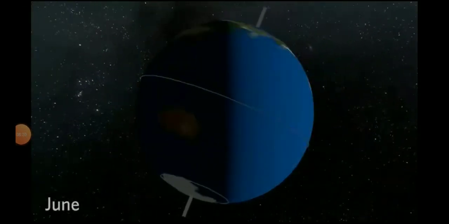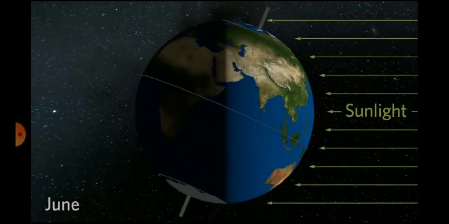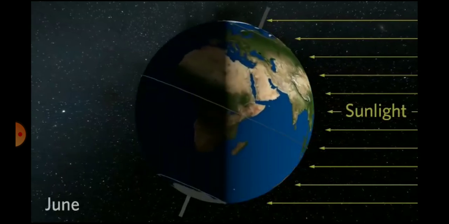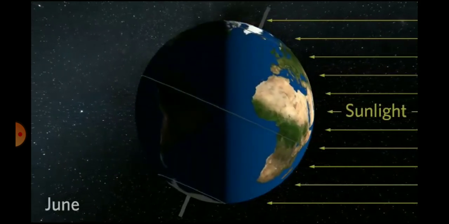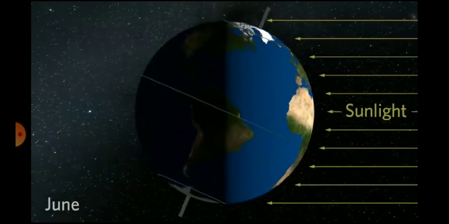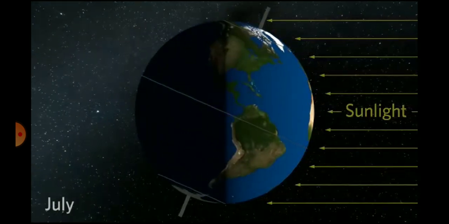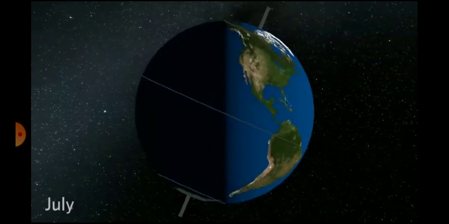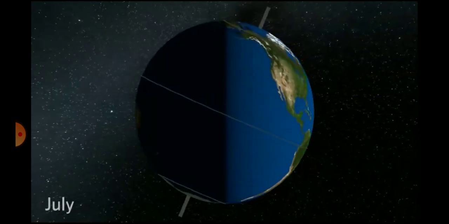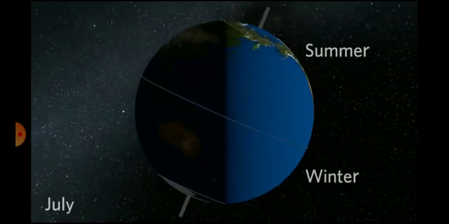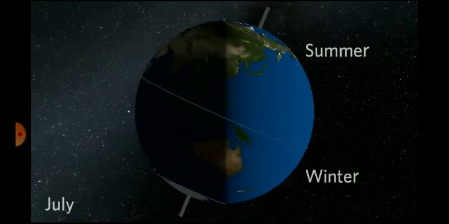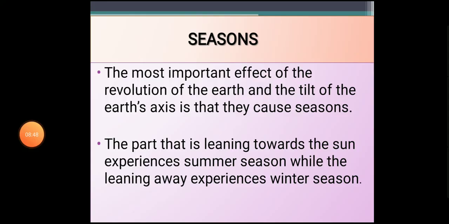So gradually while revolving around the sun, the seasons keep on changing, and the northern hemisphere starts getting more sunlight as compared to the southern hemisphere. So the northern hemisphere is experiencing the summer season, whereas the southern hemisphere is experiencing the winter season. I hope now it is clear to all of you why we have the different seasons.